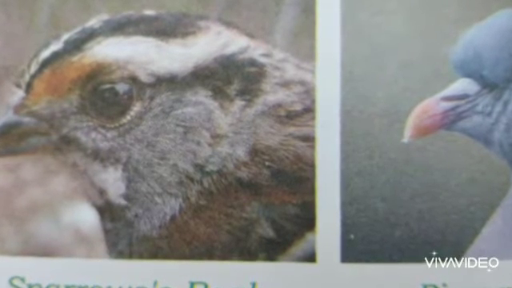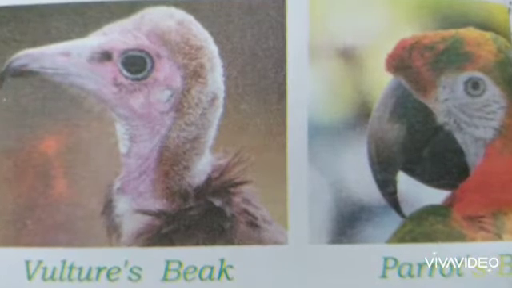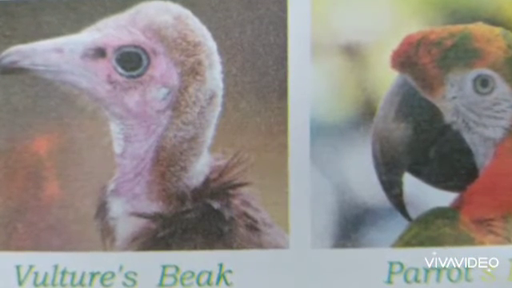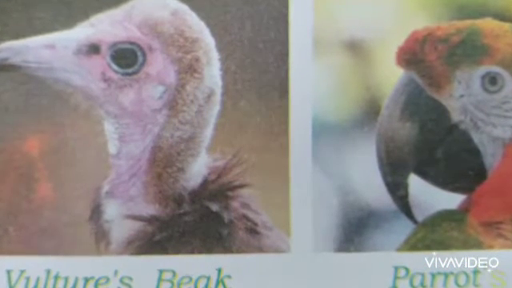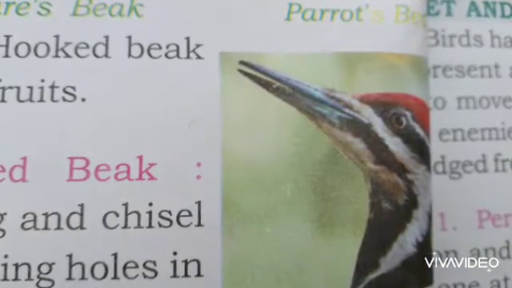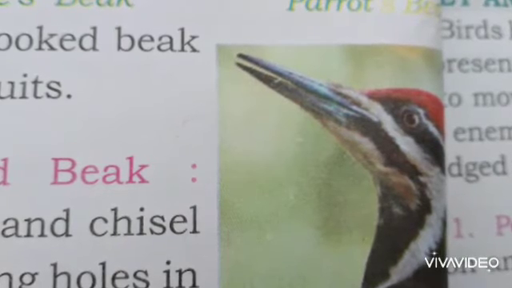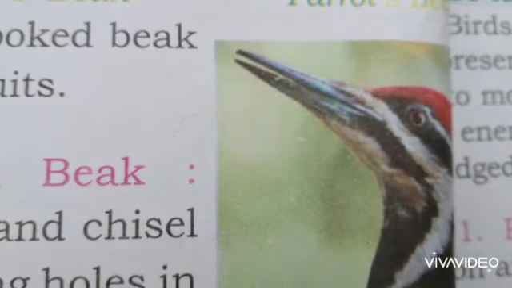Some birds have a sharp, strong and hooked beak because it helps to crack nuts and fruits. Examples of this, parrot, kite. Some birds have a strong scissor-shaped beak which helps them in making holes. Example, woodpecker.